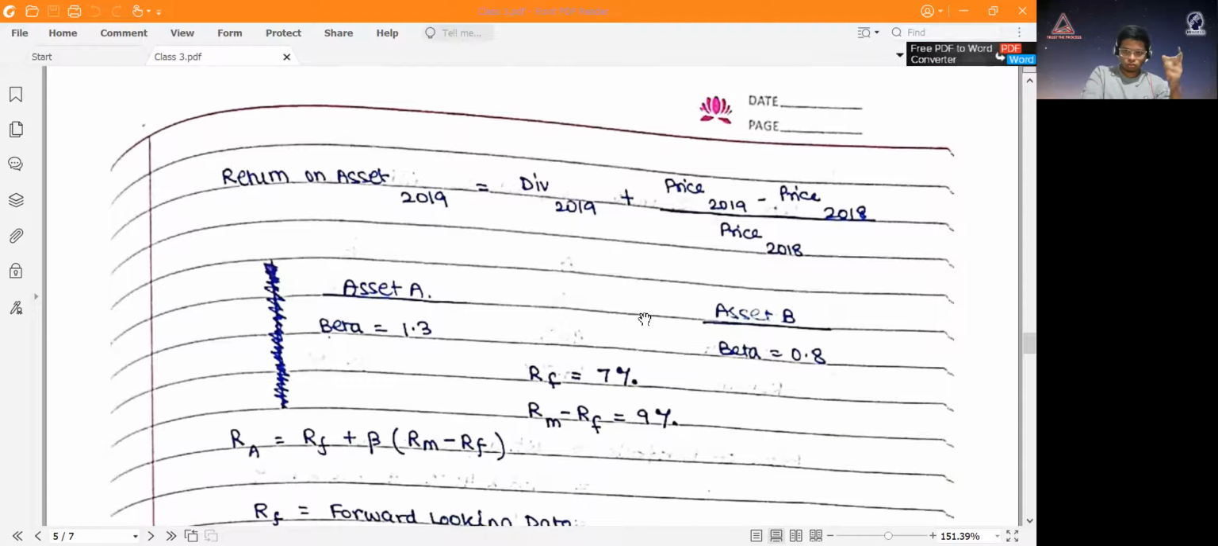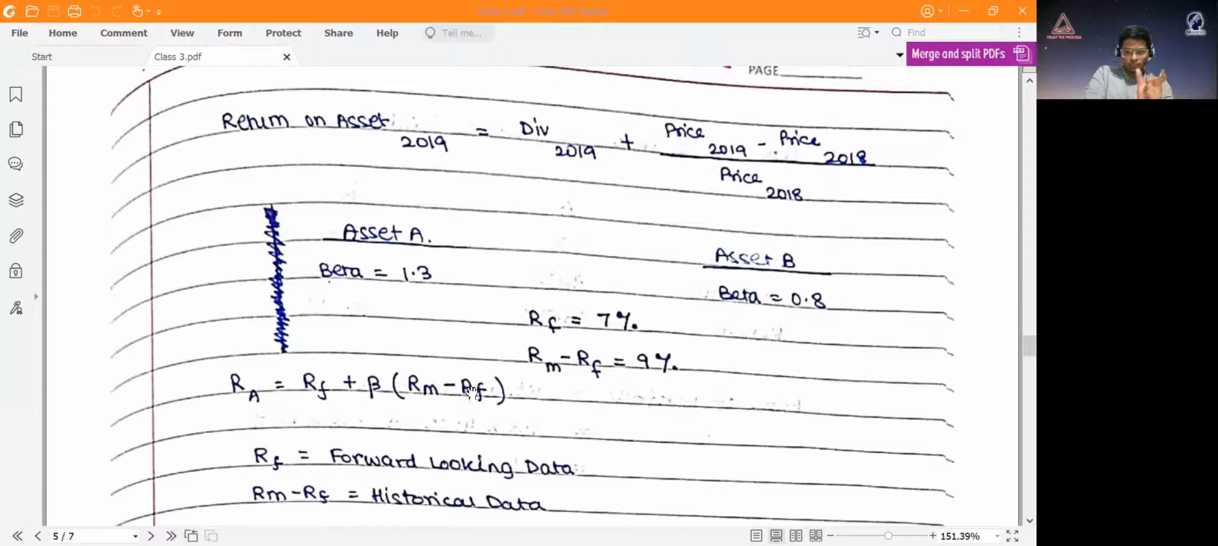Now, just to show the CAPM model in working, let's take two assets, asset A and asset B. Asset A has a beta of 1.3, asset B has a beta of 0.8. So remember, if it's 1.3, then if the market is 1% up, the asset is 1.3% up, and 1% down means 1.3% down, and similarly for a beta of 0.8. The risk-free rate is 7%, and the return on the market portfolio minus the risk-free rate would be 9%. These are the things that are given to me.